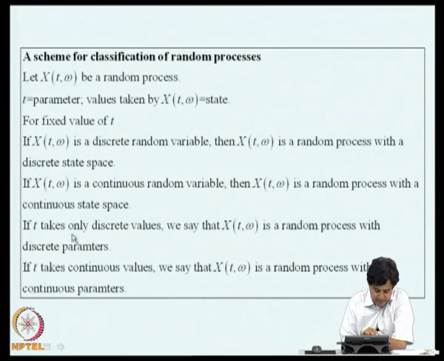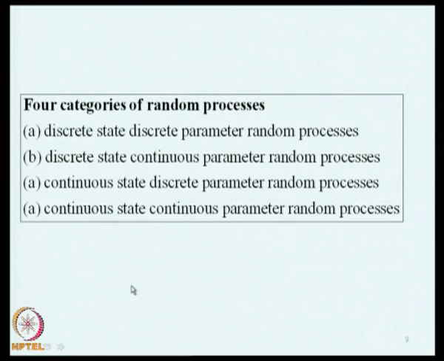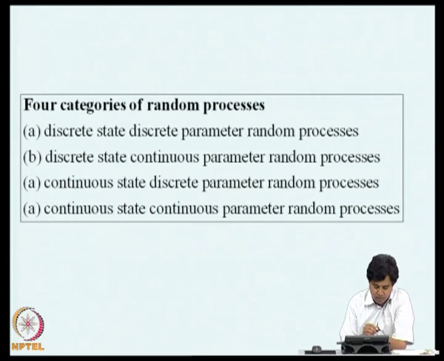On the other hand, if t takes only discrete values, we say that x of t is a random process with discrete parameters. Similarly, if t takes continuous values, we say that x of t comma omega is a random process with continuous parameters. So, the parameter can be discrete or continuous and the random variable can be discrete or continuous. This helps us to introduce 4 categories of random processes, namely discrete state, discrete parameter; discrete state, continuous parameter; continuous state, discrete parameter; and continuous state, continuous parameter random processes.